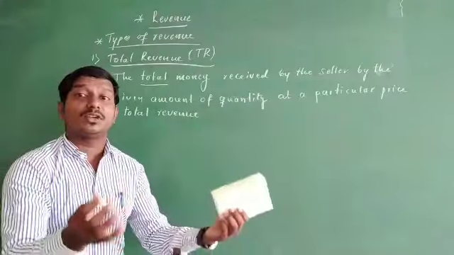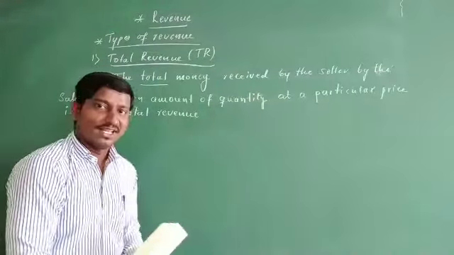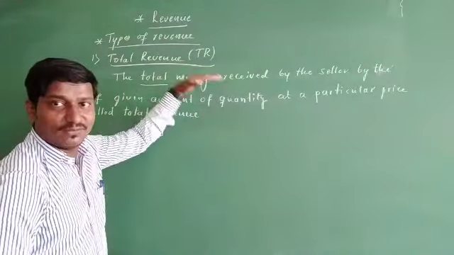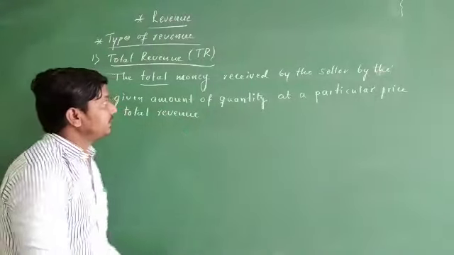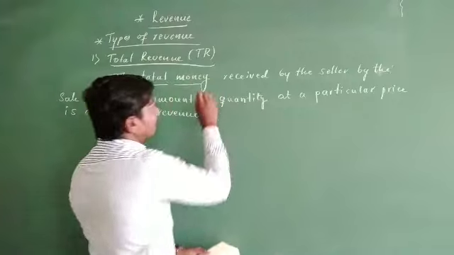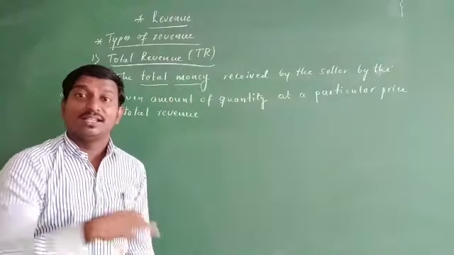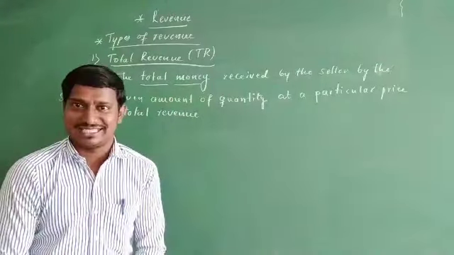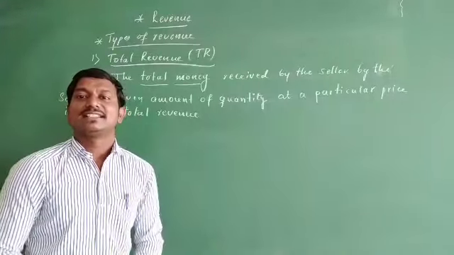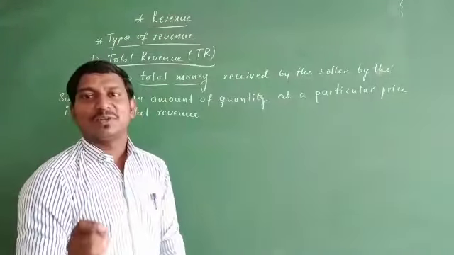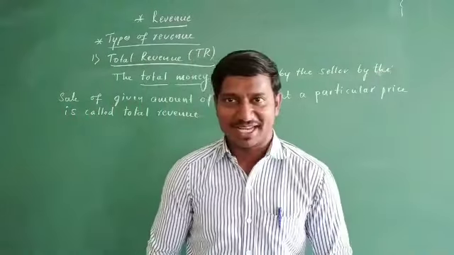So if it is the total amount of money or total income received by the seller or the firm, it is called total revenue. In other words, instead of the word money, we can say the total receipts or total income received by the seller by the sale of a given amount of quantity for a particular price.